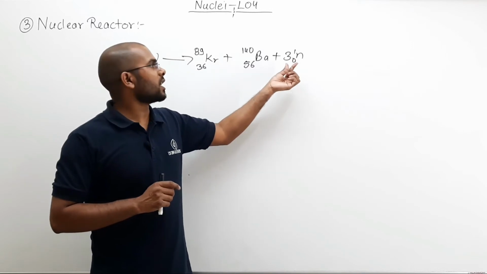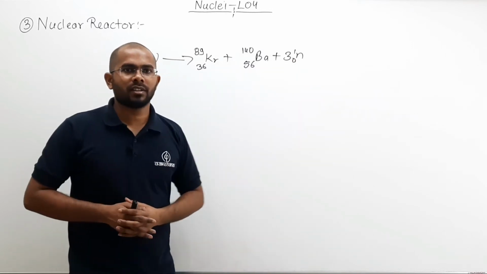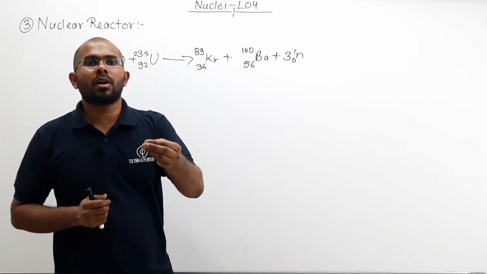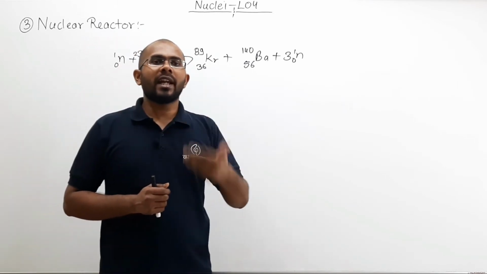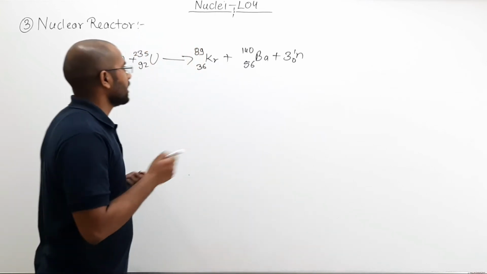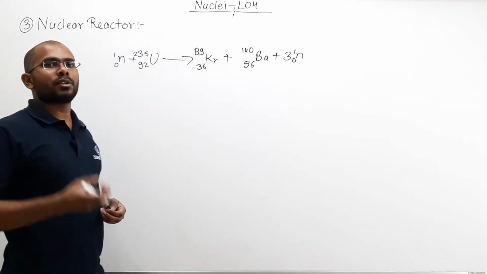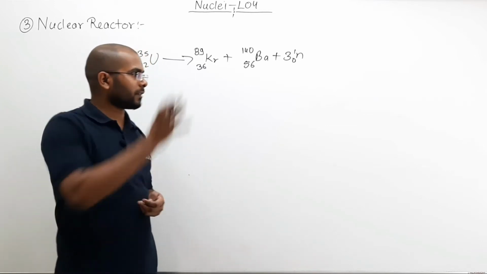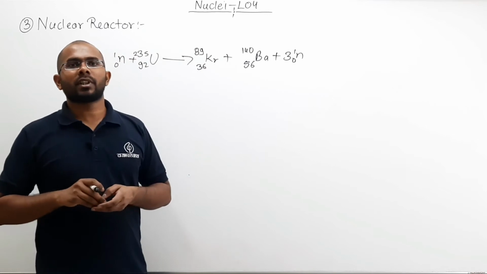How many neutrons are extra? Two neutrons are extra. Then how can we prevent those extra neutrons from creating more fission reactions? It is called control rods. What are control rods? We will take a look when we look at the complete nuclear diagram.